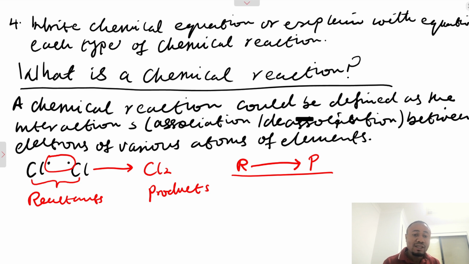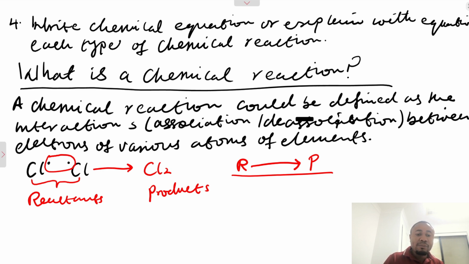The atoms could combine, they could dissociate, they could exchange. These things give rise to different types of chemical reaction, and we will be covering each and every one of those types.